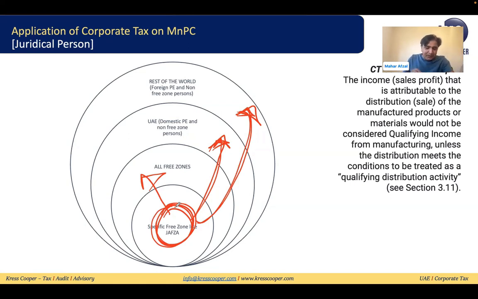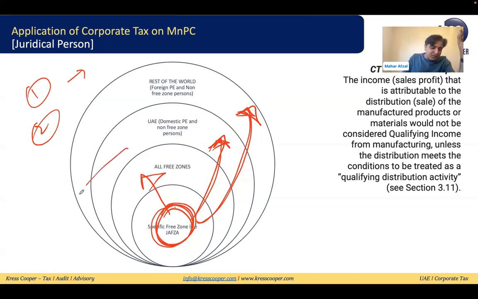In the same way, the first category we have discussed is the qualifying free zone person, which is registered within the free zone. The second category we discussed is the company which is in the free zone but doesn't qualify as a qualifying free zone person. The third category is the manufacturing and processing company. This company is on the UAE mainland.